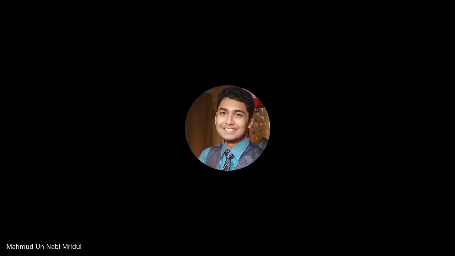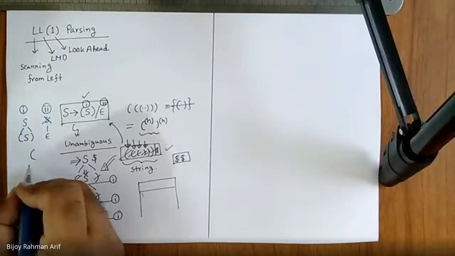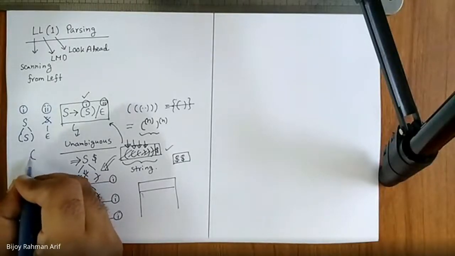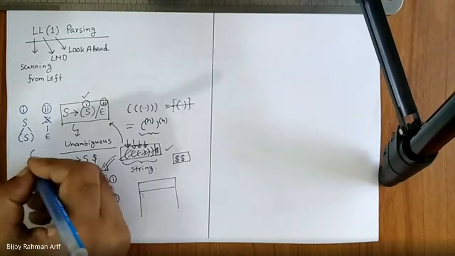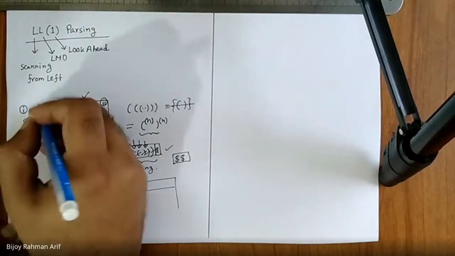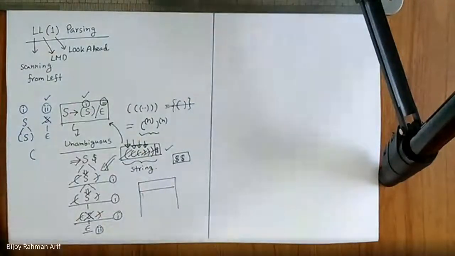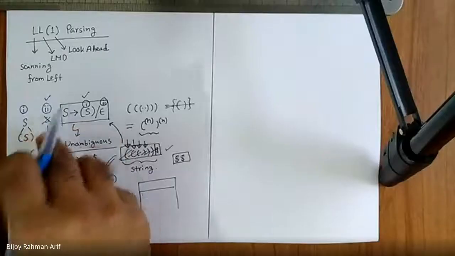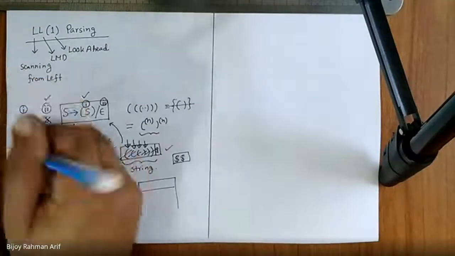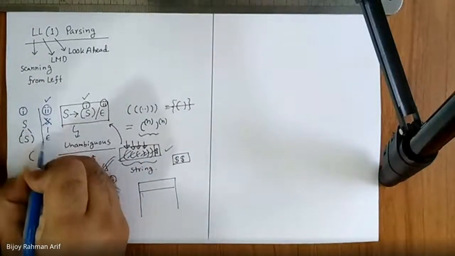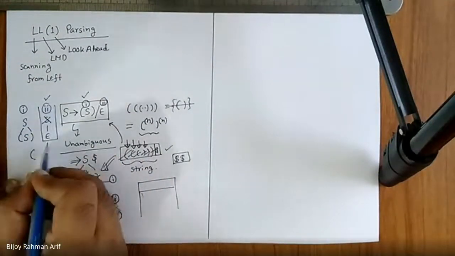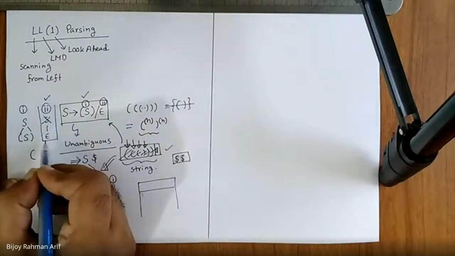Yes, sir. So if I want to generate the letter which is inside the string, is it anyhow possible to use rule number 2? No, sir. Because S can never generate it. If you use the second production, it can never generate open parenthesis because S directly derives to epsilon.